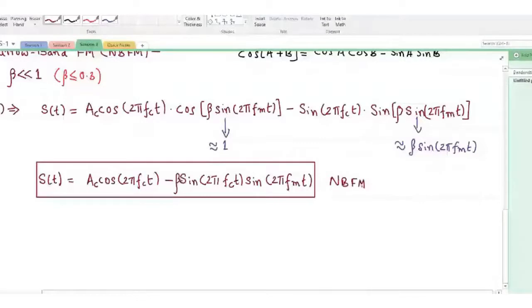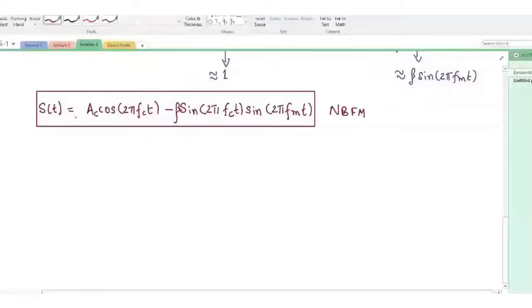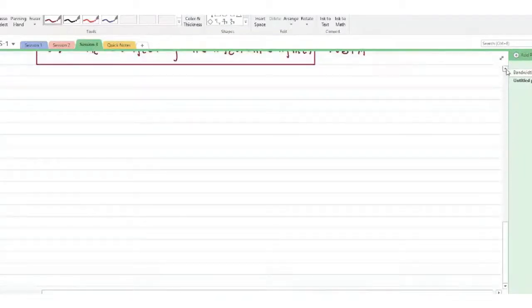All right. So with this, you can note that indirectly, we have also derived an expression to generate a narrowband FM. We can use this mathematical expression to generate a frequency modulated wave. So indirectly, we have talked about generation of FM wave as well. How can we, given a modulating signal, generate this?